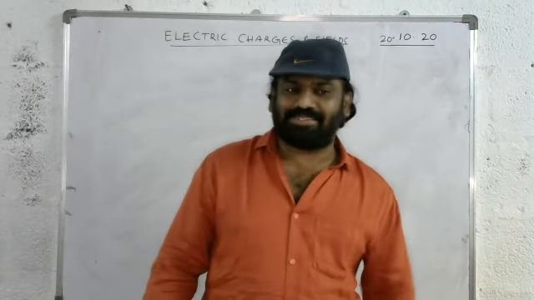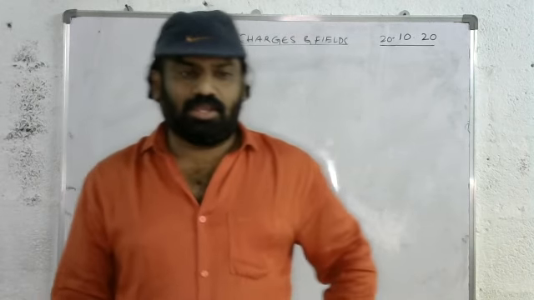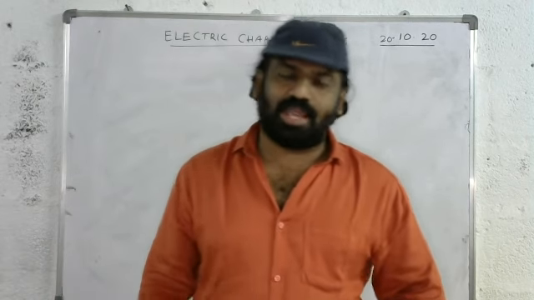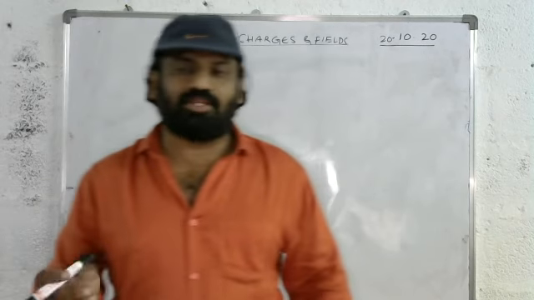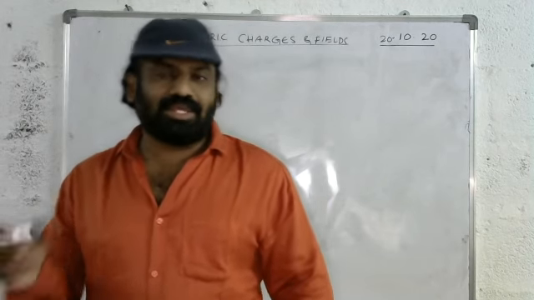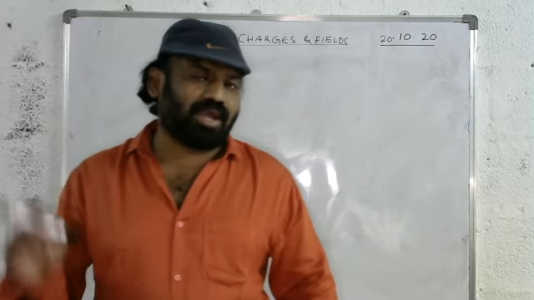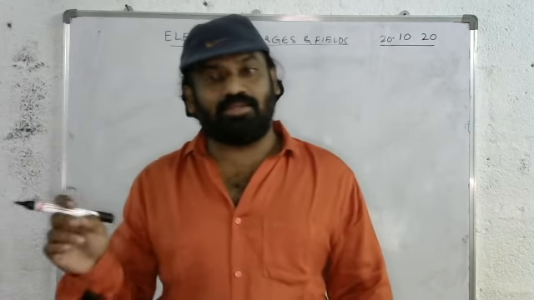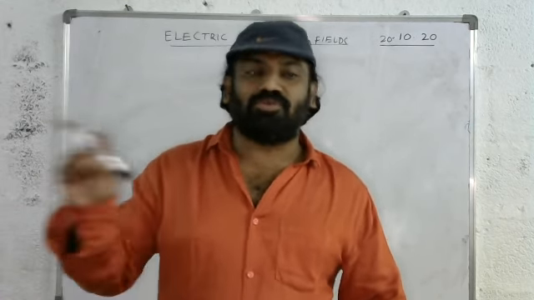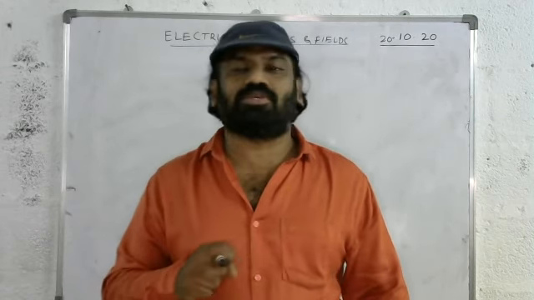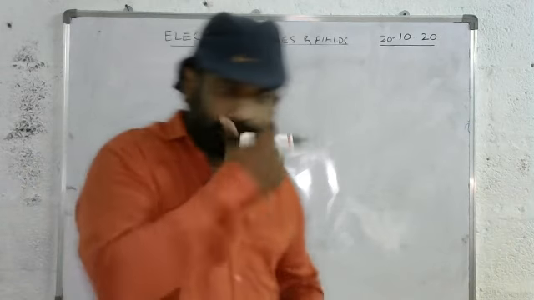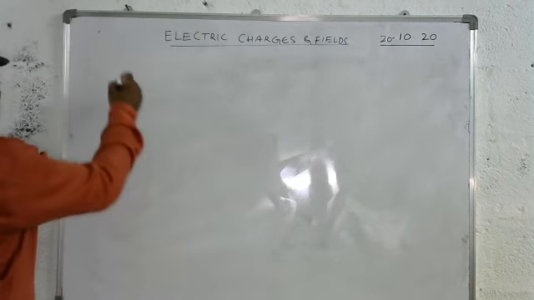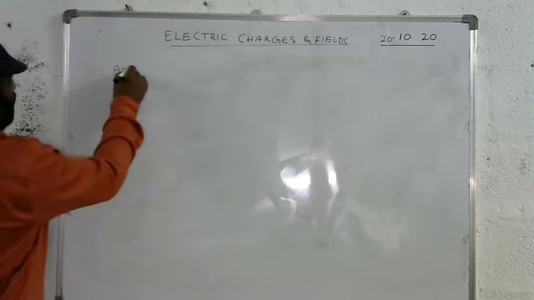Good morning, students. Today our topic is the axial line of an electric dipole and the equatorial line of an electric dipole. What is the electric intensity at a point on the axial line and the intensity at a point on the equatorial line? These two topics we will learn in this class. First, what is an axial line of an electric dipole?